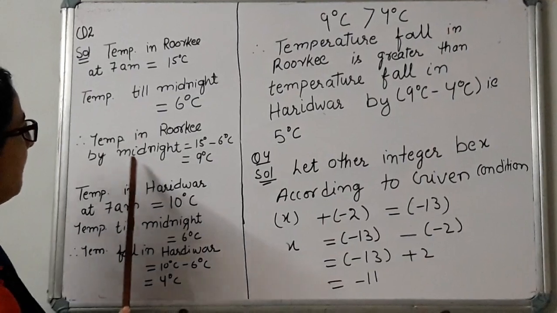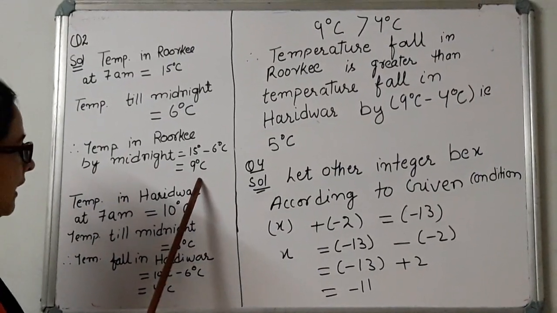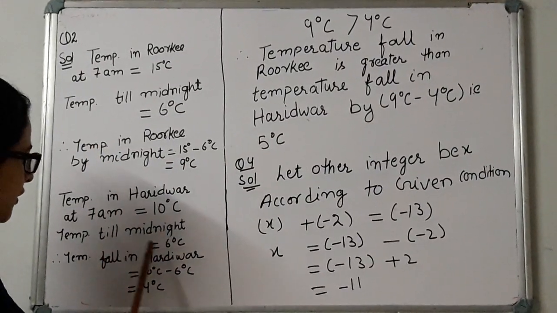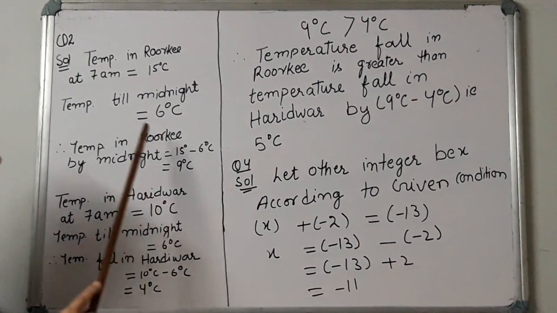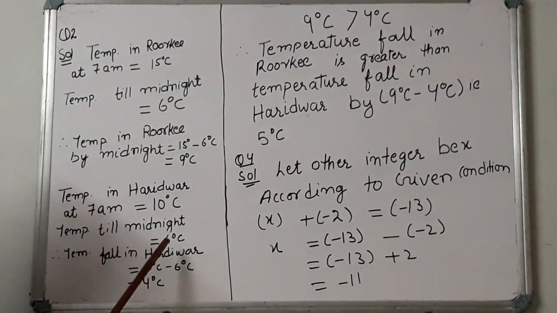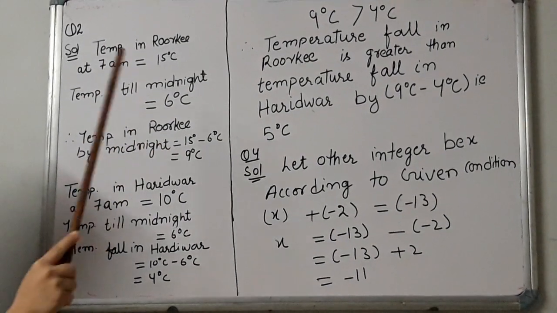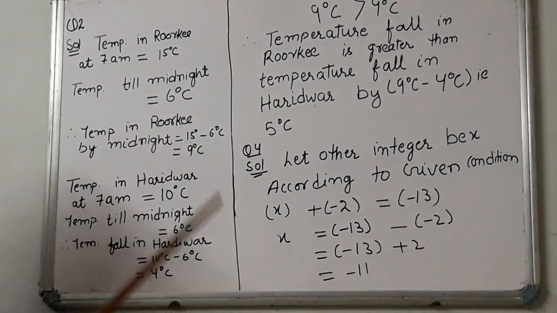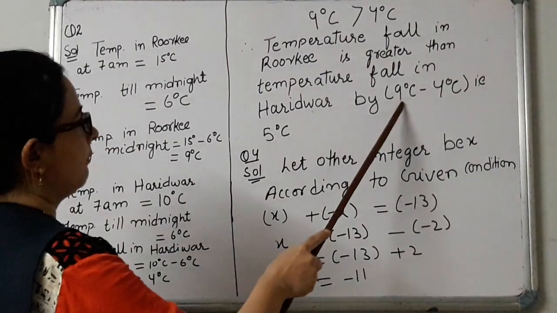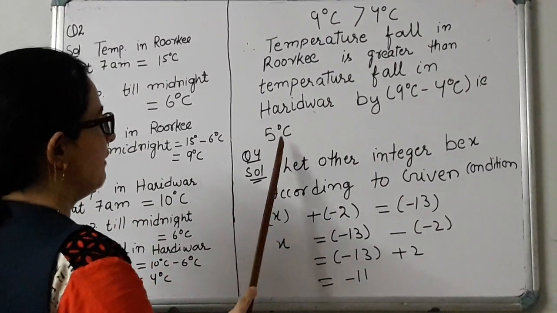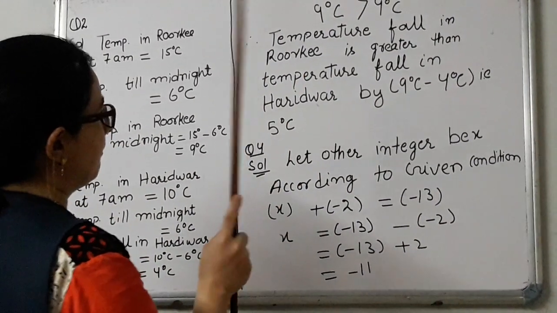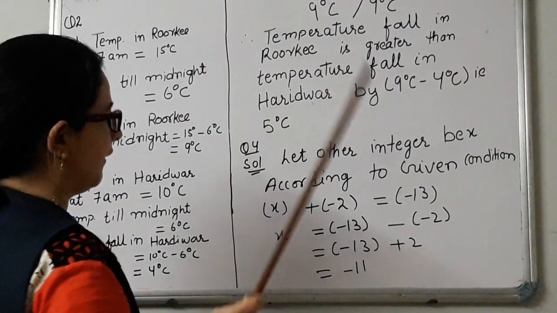It means temperature fall in Roorkee is greater than temperature fall in Haridwar. Though the temperature at midnight is the same, the temperature goes down more in Roorkee as compared to Haridwar. And by how much? For that we will subtract. 9 degrees minus 4 degrees means 5 degrees. In Roorkee the temperature falls 5 degrees more.